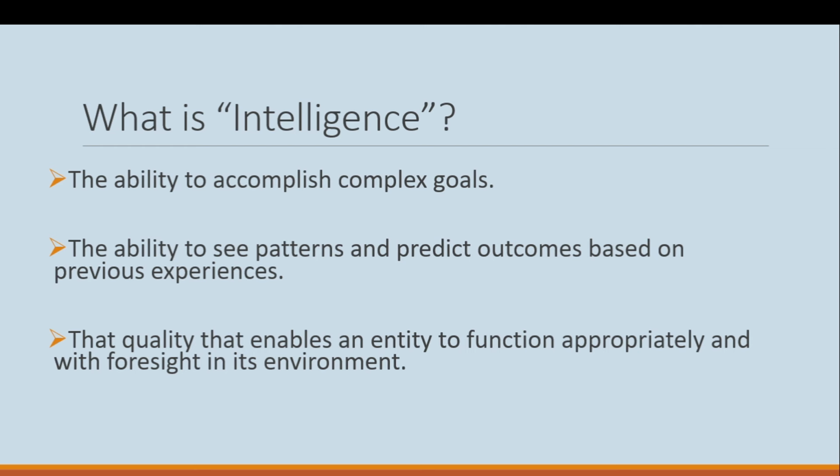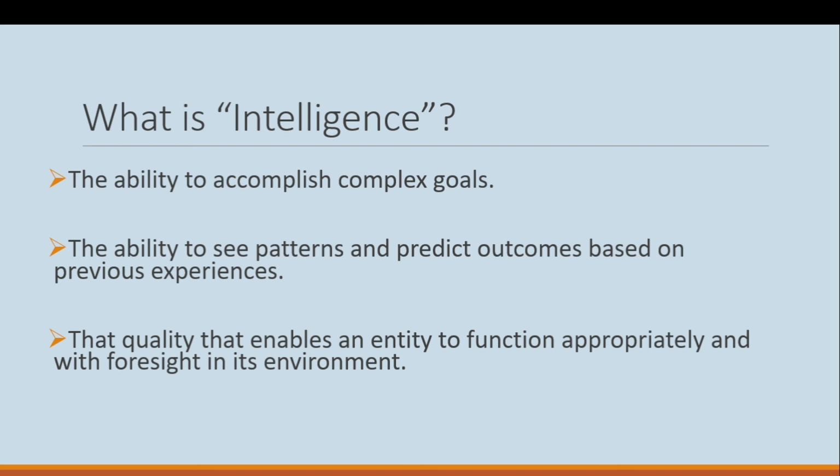So the ability to see patterns, to study and memorize the pattern, and then predict outcomes based on previous experience, we can also call intelligence, because a human being can predict the future or the solution of any problem based on the pattern.